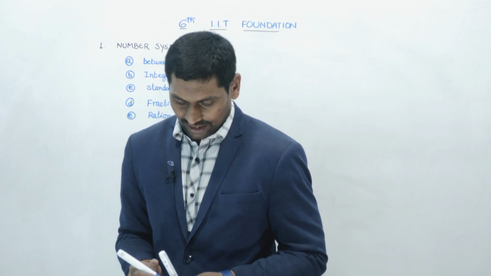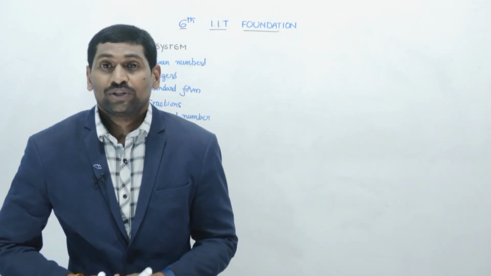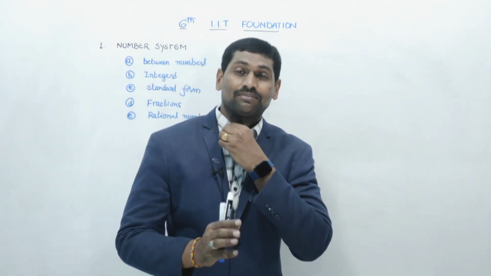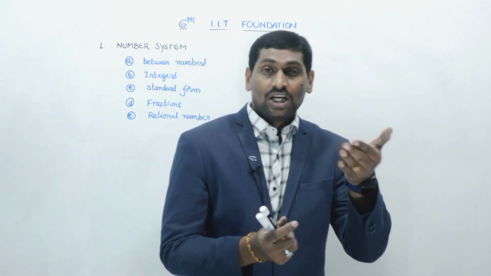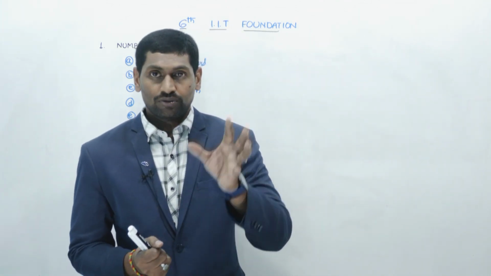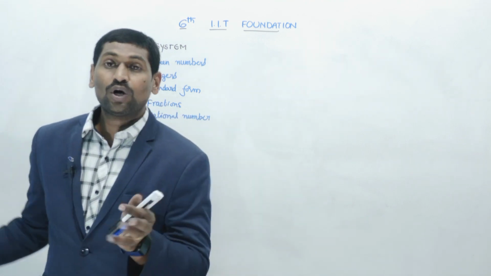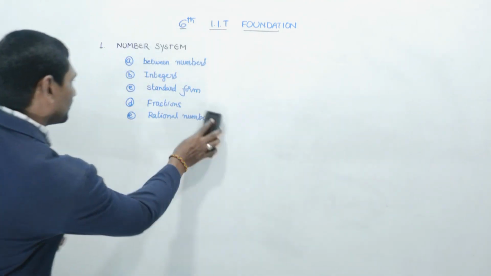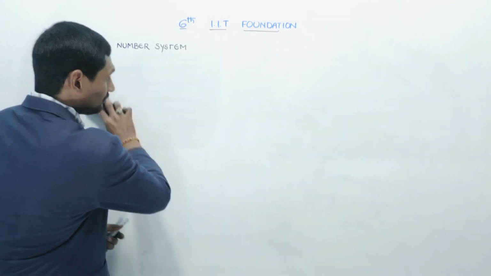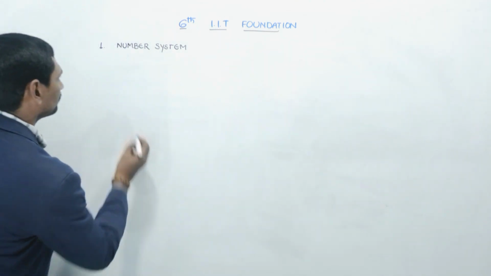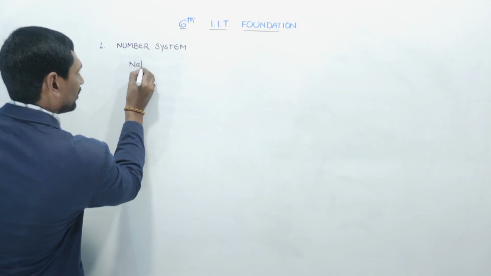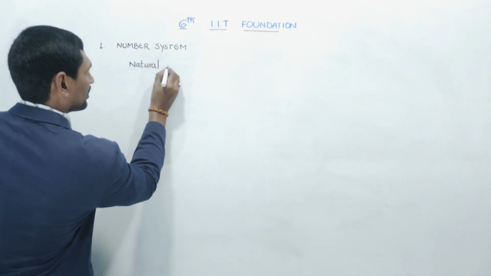Based on this, let us go through the first topic today. Before entering the first topic in number system, we need to discuss natural numbers and whole numbers. First let us see what natural numbers are. Natural numbers are nothing but counting numbers.